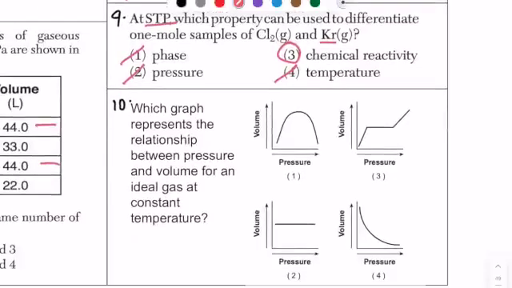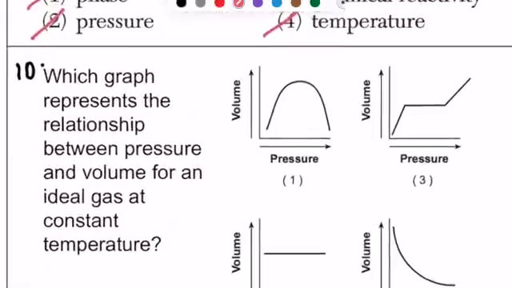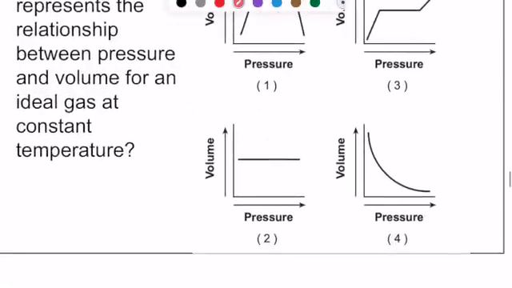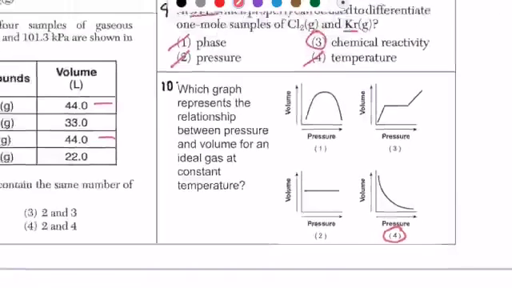Which graph represents the relationship between pressure and volume for an ideal gas at constant temperature? So remember, according to Boyle's law, when we increase the pressure, the volume decreases, because now we have less space. So there's an inverse relationship between pressure and volume. And just remember that this inverse relationship is not going to be a linear line. It's this exponential function.